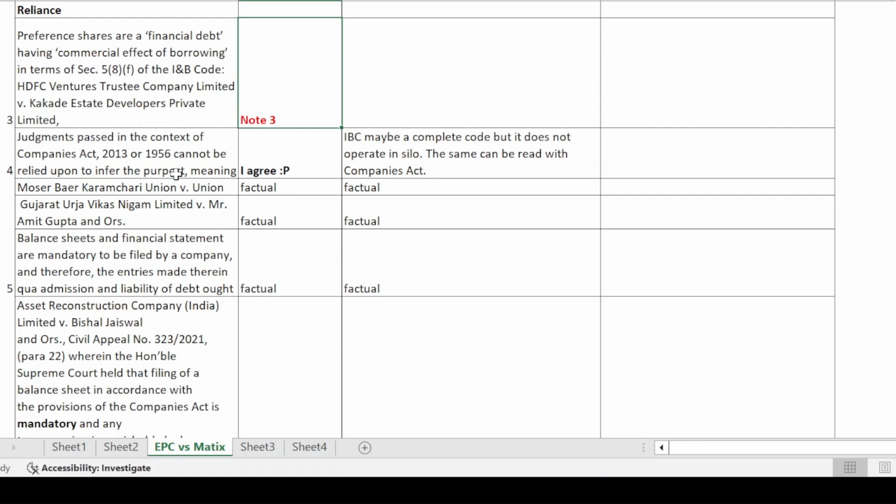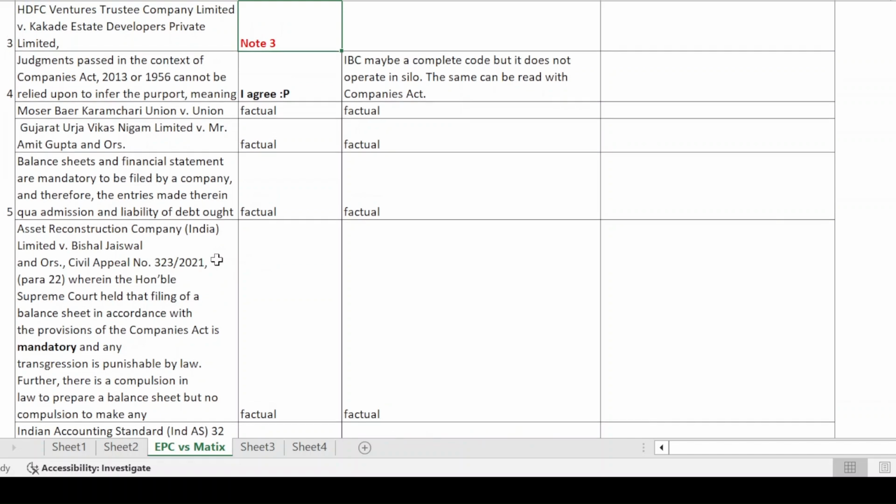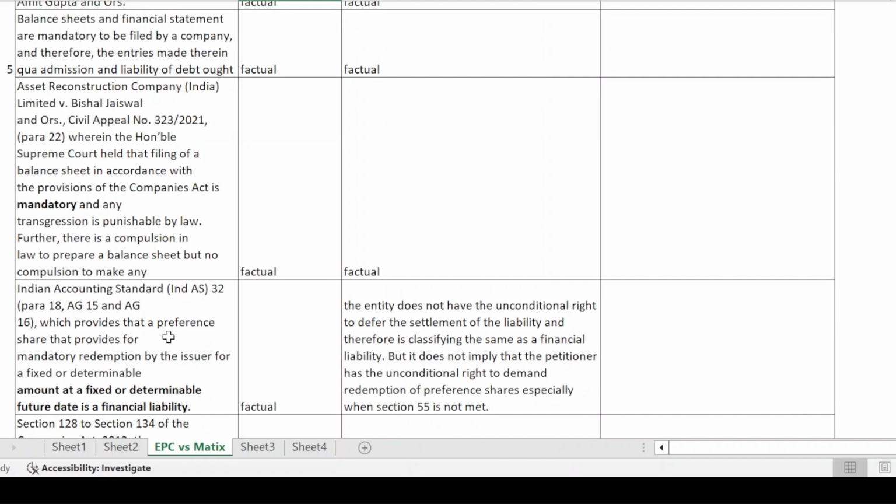So now what is more important is that the petitioner wanted to establish that the code should be looked at in isolation and it is a complete code. Why was the petitioner saying that the provisions of the Companies Act should not be considered, or that we should not go out of the IBC to look at this instrument? You'll understand later on. But this is the prayer that is being made here, that you should not go out of the IBC, and therefore they cite the relevant case laws where the Supreme Court has also adjudicated that the IBC is a complete code and is exhaustive.